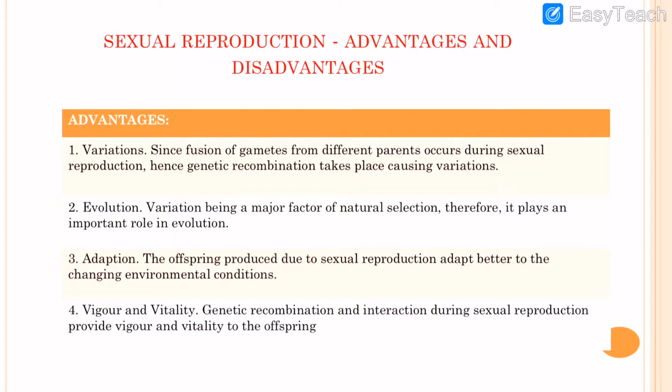Organisms which show variations easily adapt to their environment. If there is any change in the environment, those organisms which have variations are able to adapt, and ultimately it gives vigor and vitality to sexually reproducing organisms.